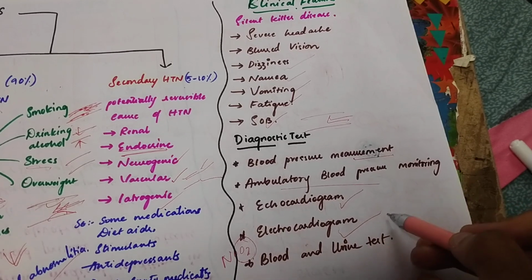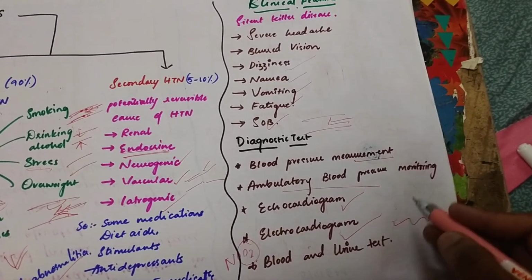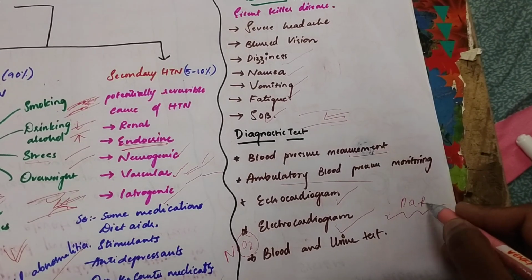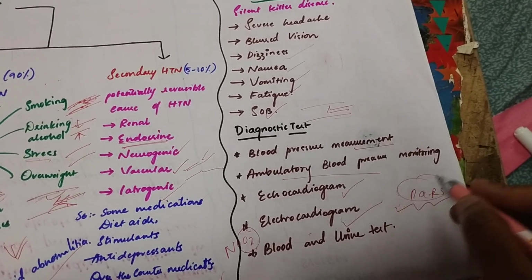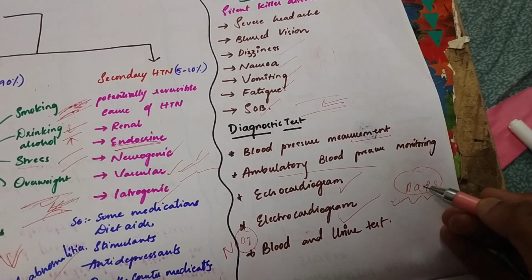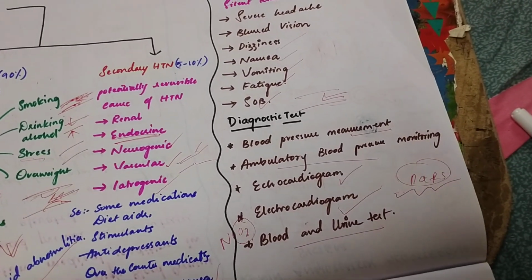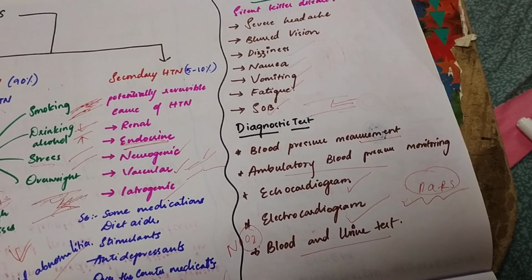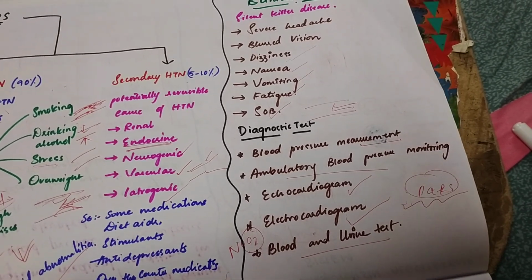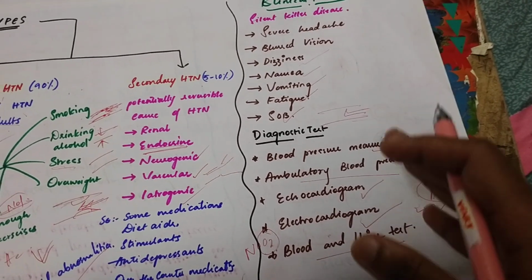Then electrocardiogram, ECG. Waves also we can come to know, because PQRS waves will be there, and this wave shows how much the diastolic and the systolic pressure are, so it can represent the blood pressure also. Then blood and urine tests also. In the urine test, sodium, protein, and any amino acids being secreted, we are able to know in these tests.